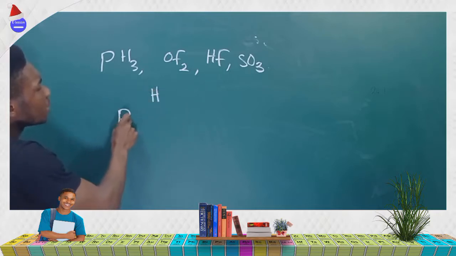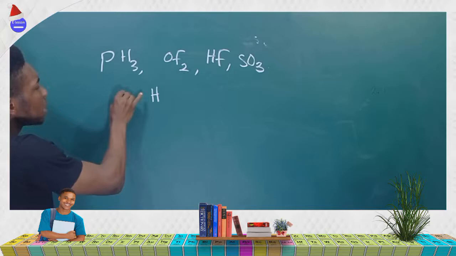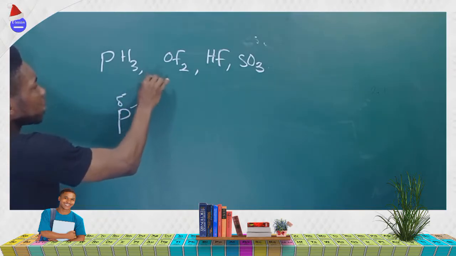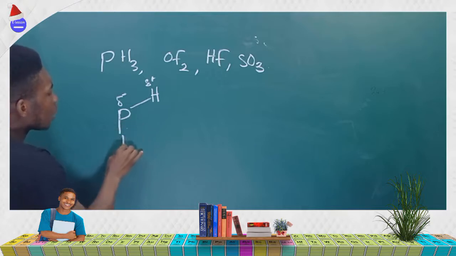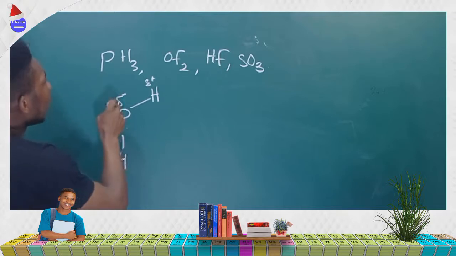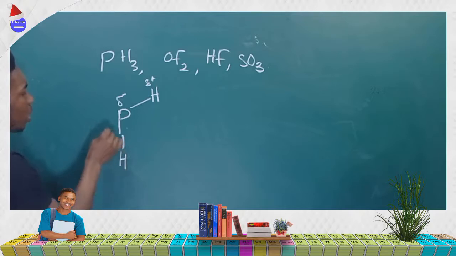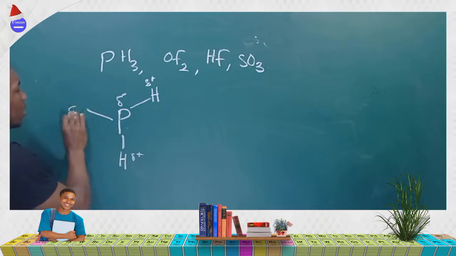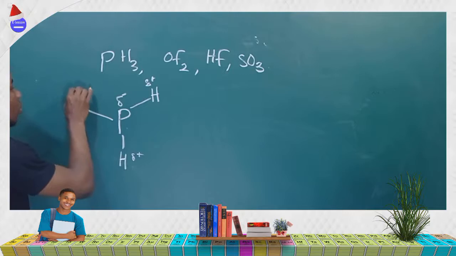Phosphorus is more electronegative than hydrogen. So phosphorus will be negatively charged, hydrogen will be positively charged. Same way, we have how many hydrogen atoms there? We have 3 hydrogen atoms there, each partially positive.